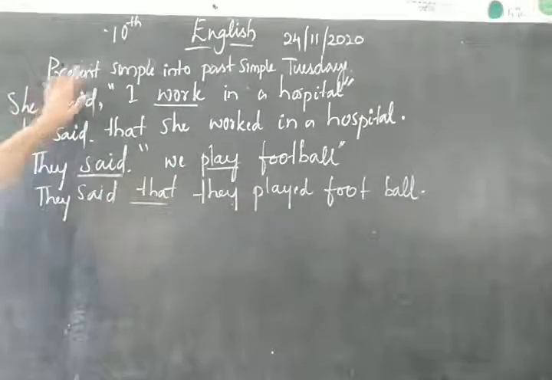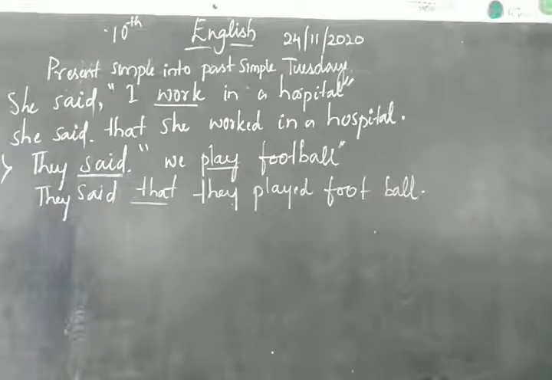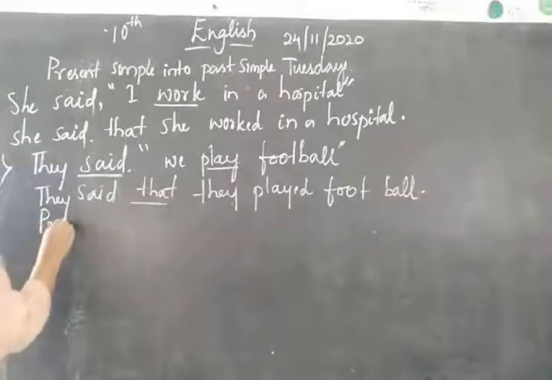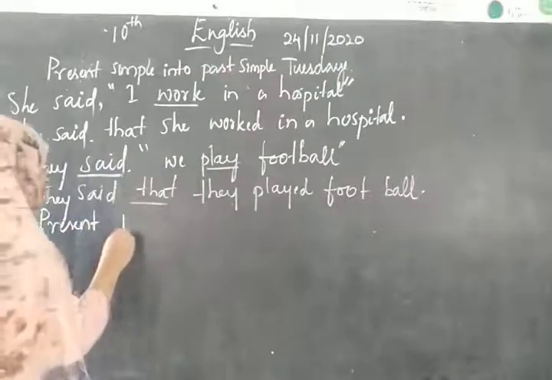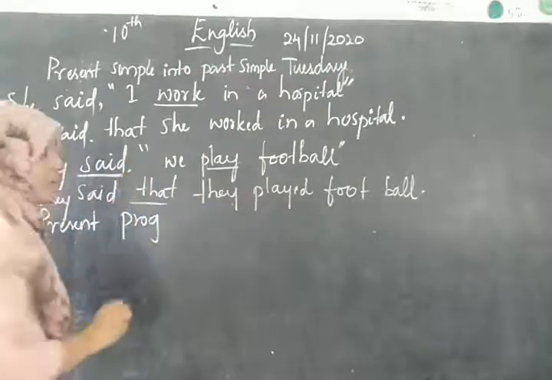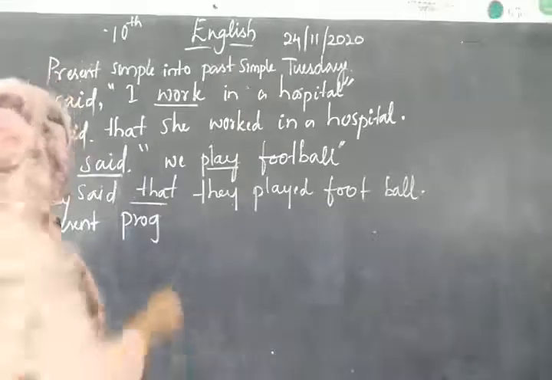See here, present simple changes to past simple. Now we shall look into present progressive changes to past continuous.